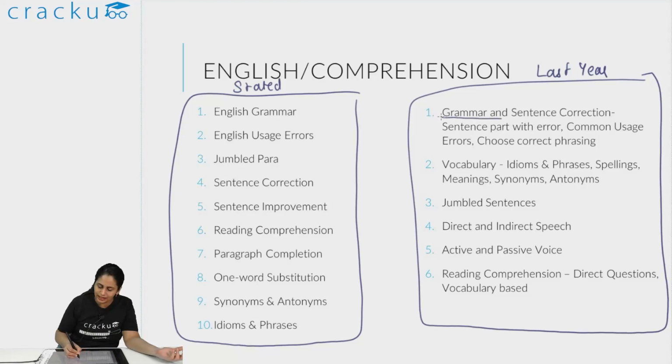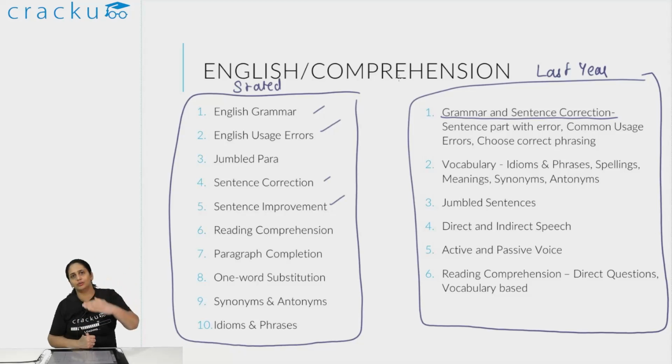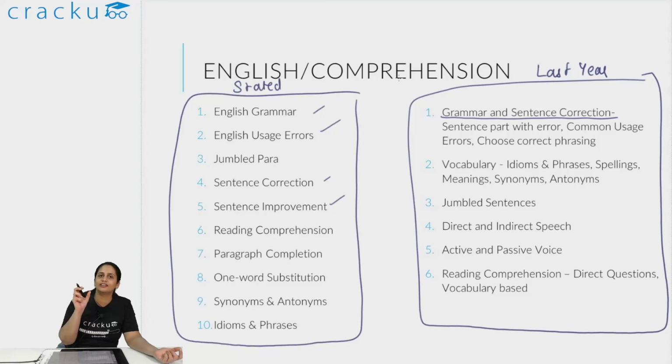So grammar and sentence correction. As they have mentioned English grammar, English usage error, sentence correction, sentence improvement, what actually comes is that you have to identify which part of the sentence contains an error. When a sentence is cut into 3 parts, part 1, part 2, part 3, you have to say which part has an error, or if there is no error, you have to choose option 4. That type of question is essentially error detection. The second part is common usage errors, where you will have to identify where the error is as such.